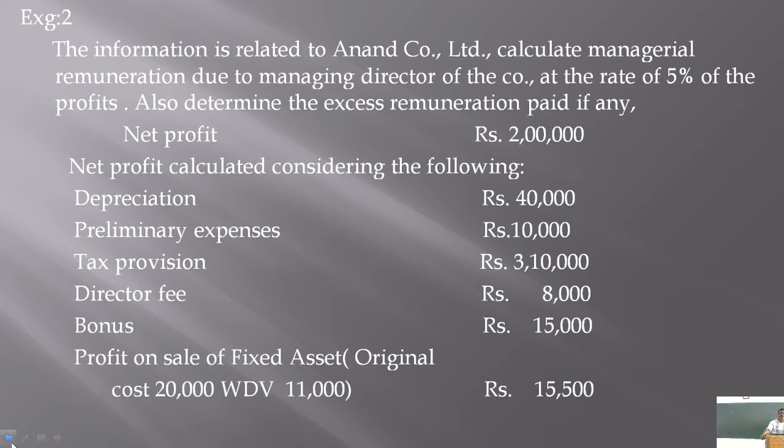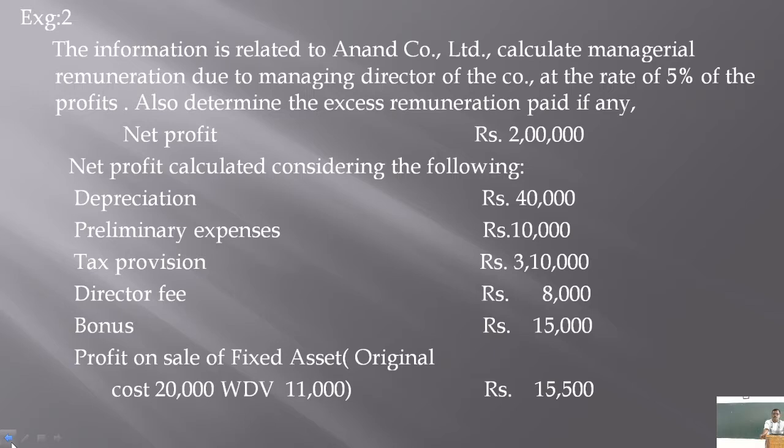Now on the screen you can see here an example of Anand Company Limited. Calculate managerial remuneration due to the managing director of the company at the rate of 5% of the profit. Also determine the excess remuneration paid, if any. Now the details are given here. The net profit is 2 lakhs, as it is given. You can write down this example.